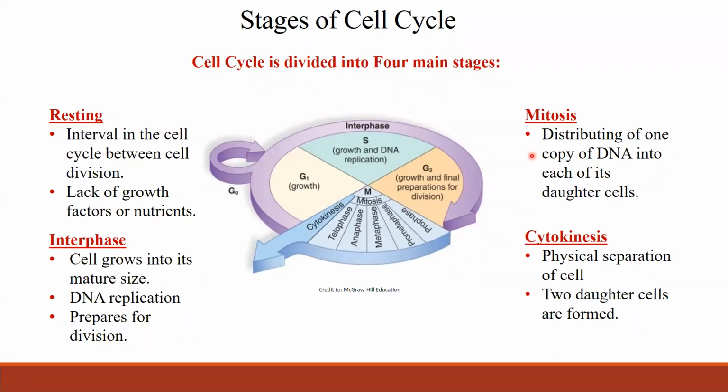In the mitosis stage, one copy of DNA is distributed into each of the daughter cells. This is subdivided into 5 stages. And then finally, the cytokinesis stage, where physical separation of the cell takes place and 2 daughter cells are formed. Each daughter cell will again start the cell cycle by dividing, or it could rest to accumulate growth factors and nutrients.